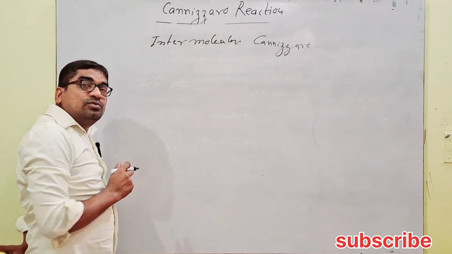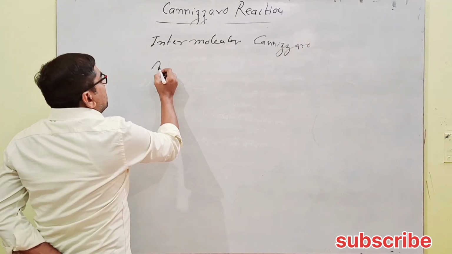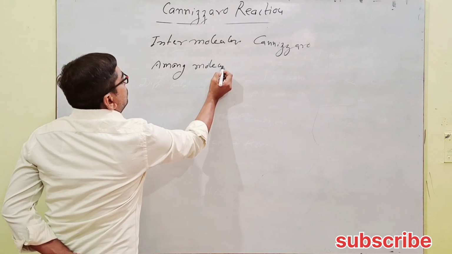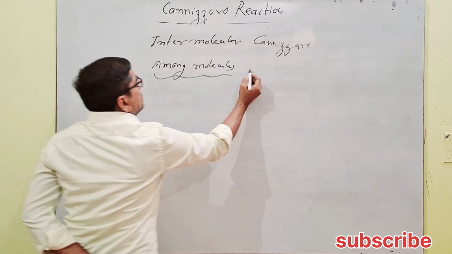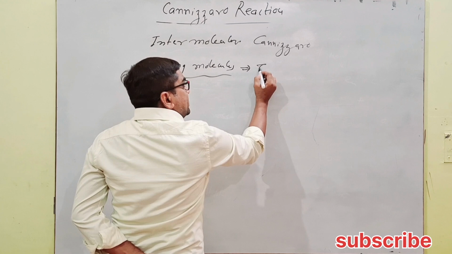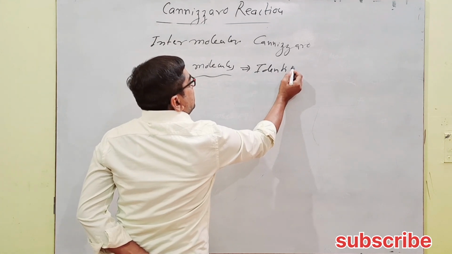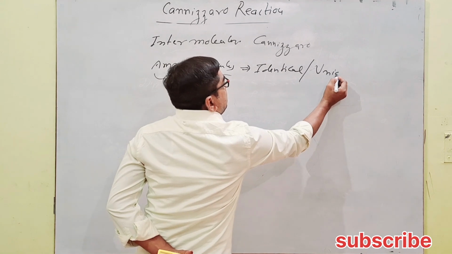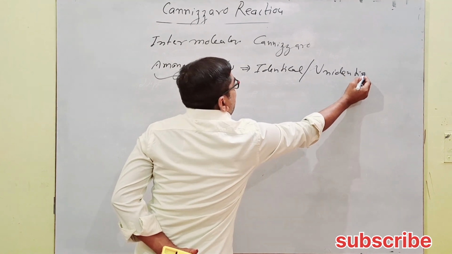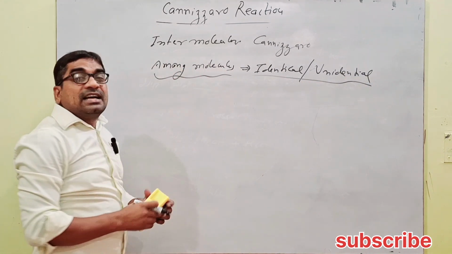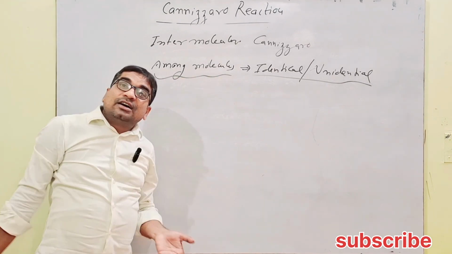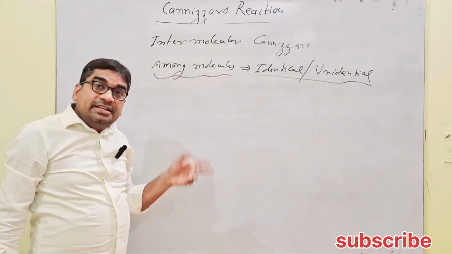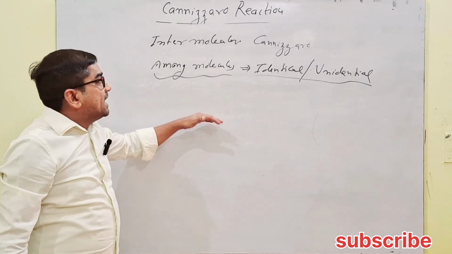Intermolecular means what? Among molecules, whether identical, same type, or unidentical. Whenever the Cannizzaro or cross Cannizzaro is carried out, it is among molecules of identical or unidentical types.